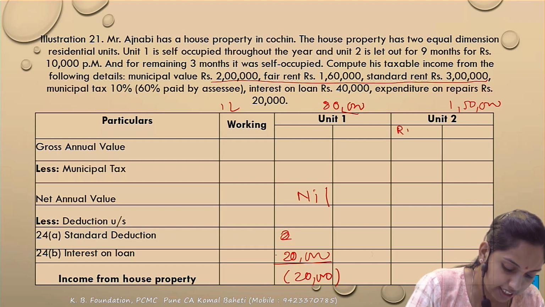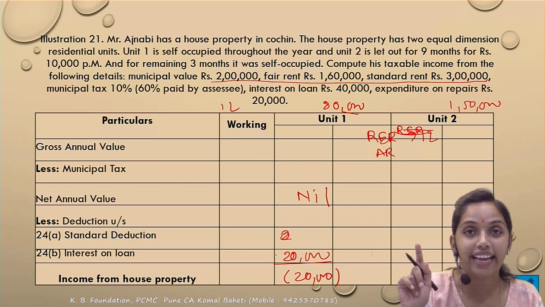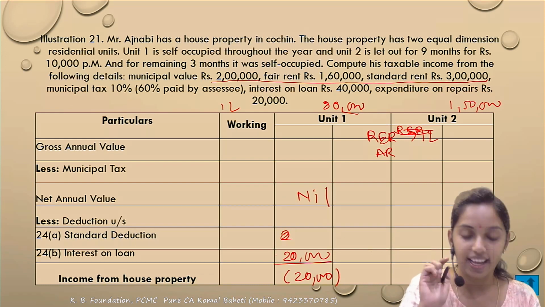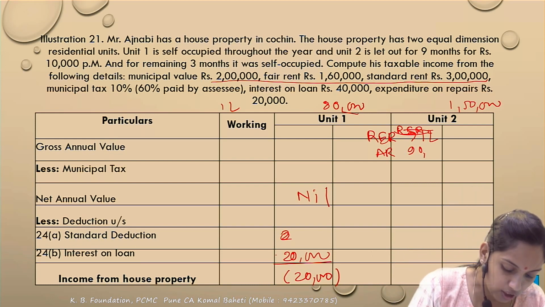The reasonable expected rent comes to 1 lakh. What will the actual rent be? The property is let out only for 9 months, so 10,000 multiplied by 9, but there is no vacancy loss, correct? So actual rent is 90,000. Both are to be compared, so the gross annual value becomes 1 lakh.